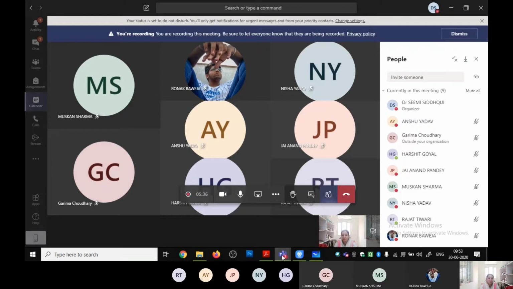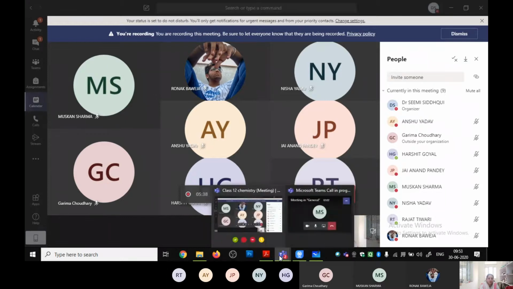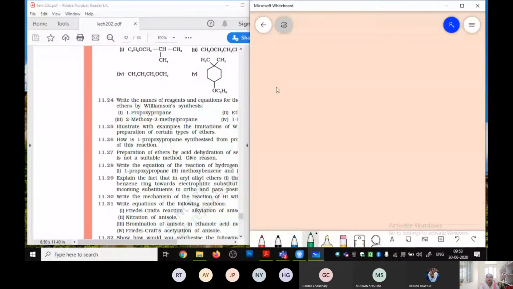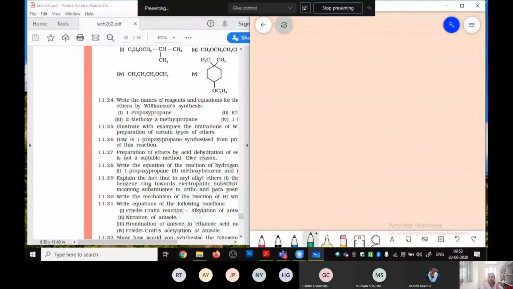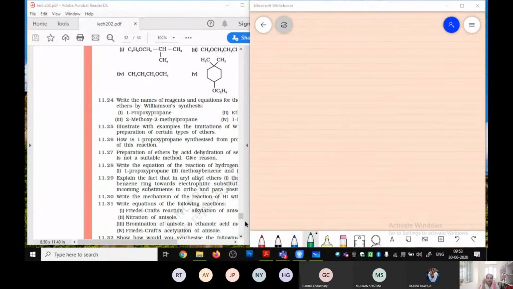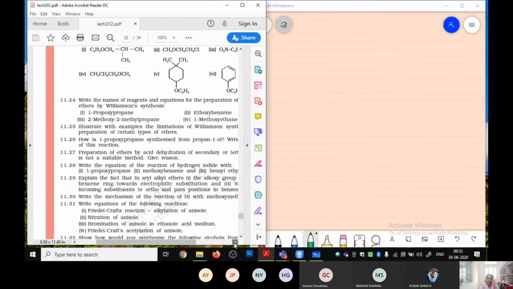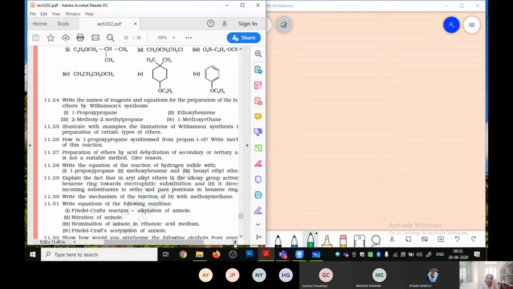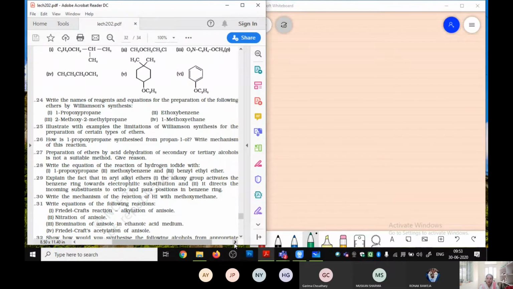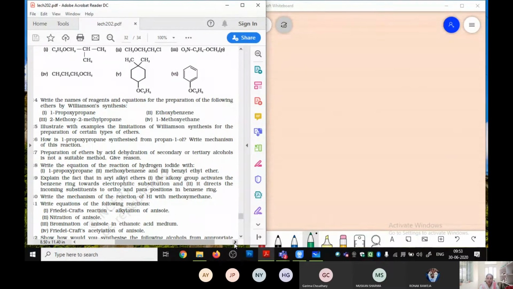So let's start with our class for today. Okay. Now yesterday we did the questions up to 11.23. Today we are going to do from question number 11.24. Question number 24 says: write the names of reagents and equations for the preparation of ethers by Williamson synthesis.